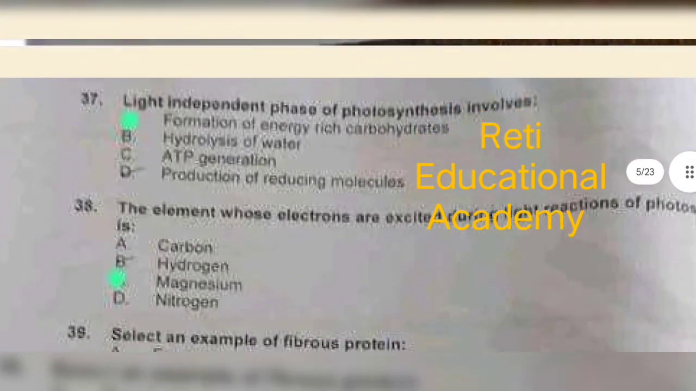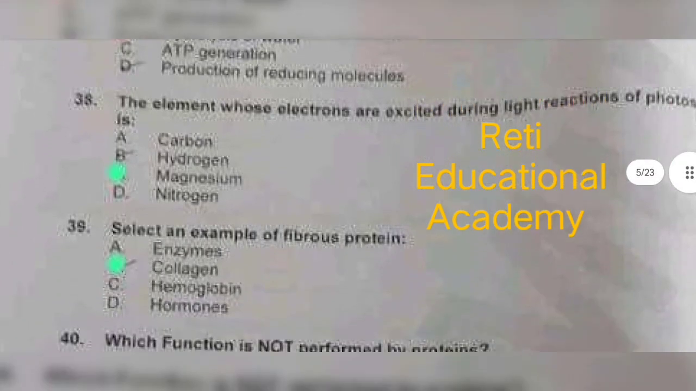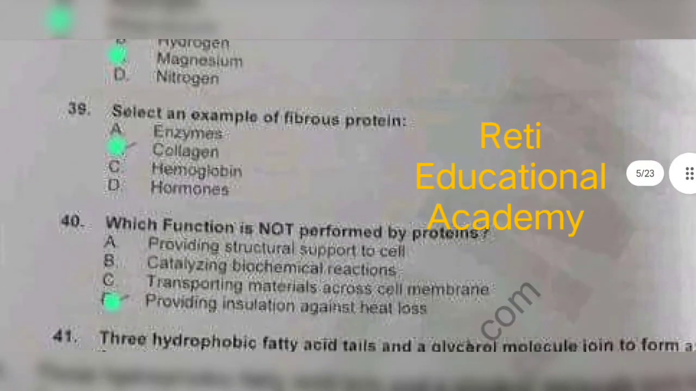Question number 37. Light independent phase of photosynthesis involves formation of energy-rich carbohydrates. Question number 38. The element whose electrons are excited during light reactions of photosynthesis is magnesium. Question number 39. Select an example of fibrous protein, and the correct answer is collagen. Question number 40. Which function is not performed by proteins? And the correct answer is providing insulation against heat loss.